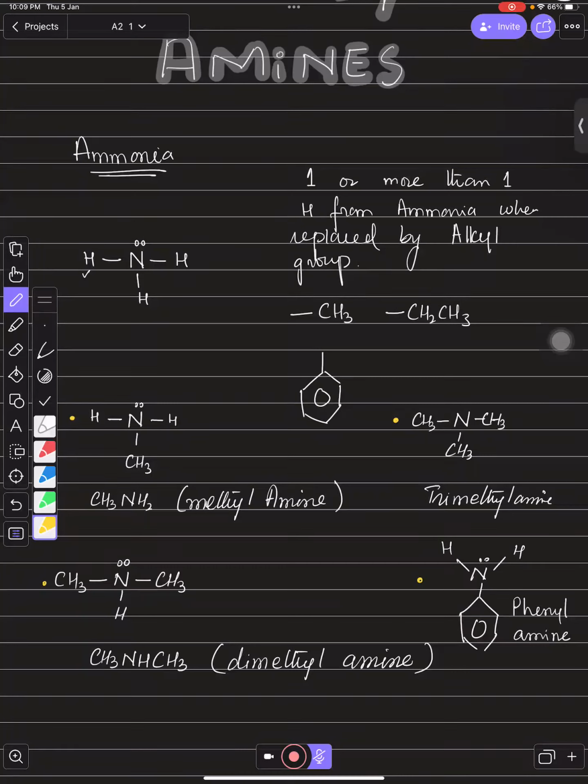If you have N, it must have a lone pair, and this N should have 3 bond pairs and 1 lone pair, and there should be at least one alkyl chain out of the 3 bonds. Then this will be an amine, right, children? This is the important part of amines.